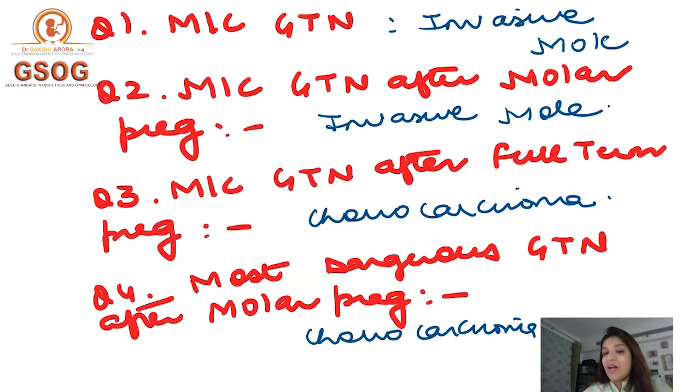But if they ask you which is the most dangerous GTN, the most dangerous GTN is choriocarcinoma. Whether they say most dangerous GTN overall or most dangerous GTN after molar pregnancy, in both cases the answer is choriocarcinoma. Clear? So I hope I've made my points clear to all of you.